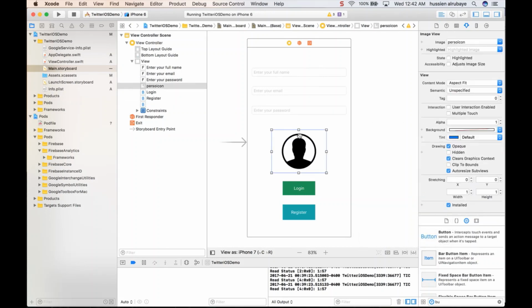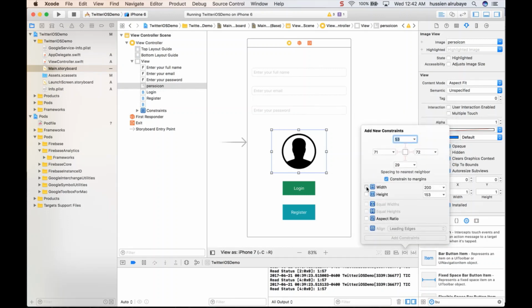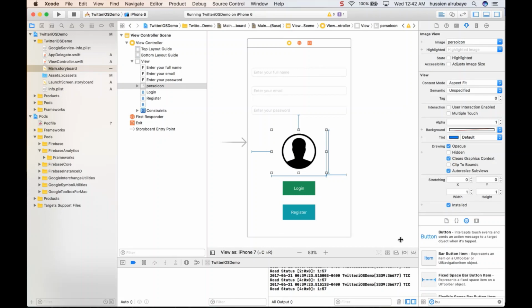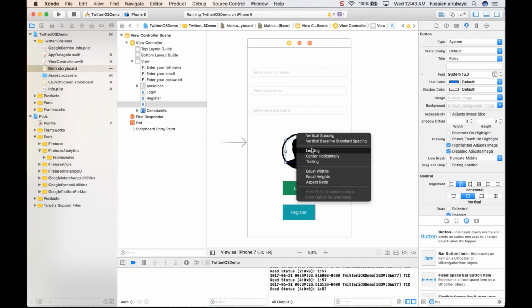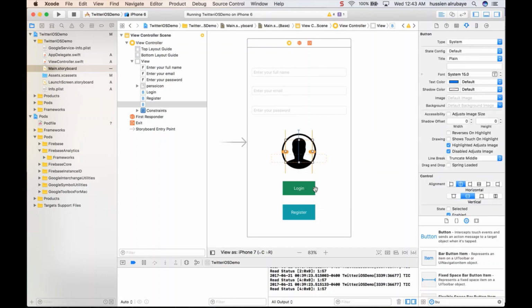So now I select the image, the person image. First of all, I would give it a fixed width and fixed height, so I will not have a problem with the width and height. And also I would suppose adding a constraint from this side will be better for me. And this image, oh, I have the image button inside it, so a button will be inside this one, with leading and vertical and everything, just adding the constraints correctly and trying to avoid any error I may have.